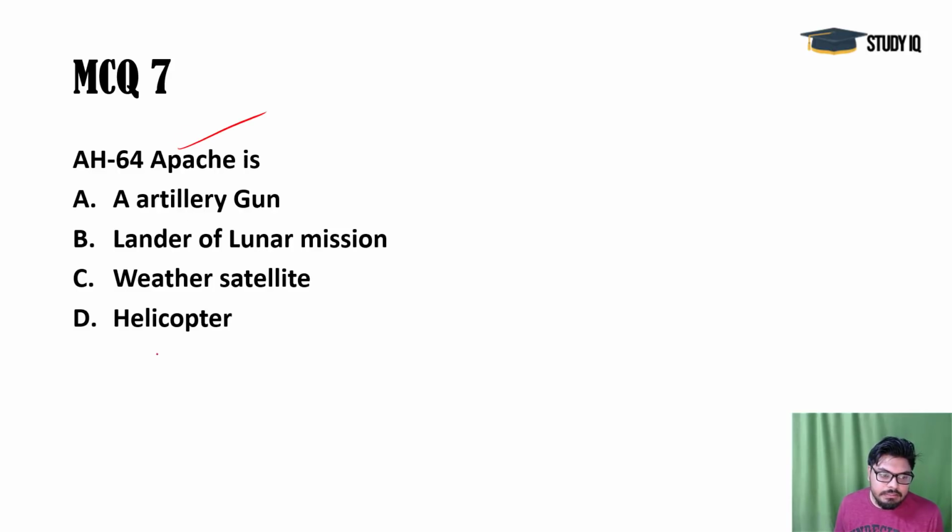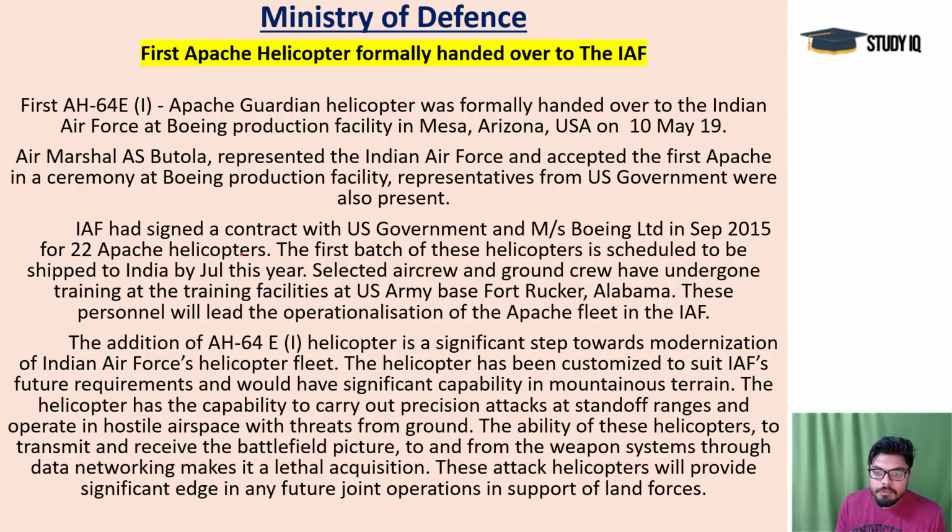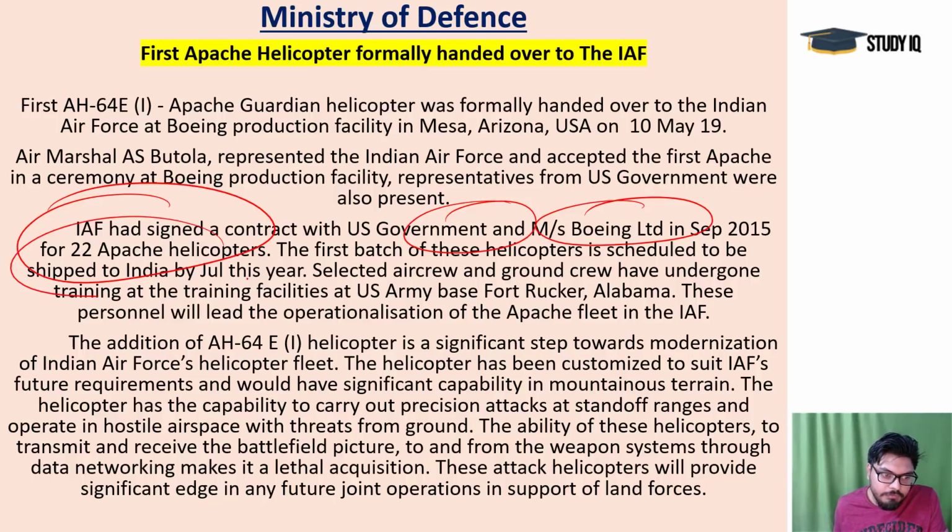AH-64E Apache. This is a helicopter, and America's Boeing company and McDonnell Douglas, all these companies are involved in the manufacturing of it, and in the 1980s they launched it first. In 2015 the Indian Air Force signed a contract with the US government and M/s Boeing Limited for 22 Apache helicopters, and the first delivery of the first Apache helicopter was possible on 10th May 2019 in America. This formal event was organized, and the first Apache was handed over to the Indian Air Force. So they may ask you about this question.